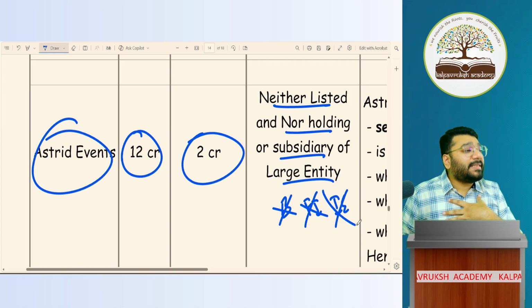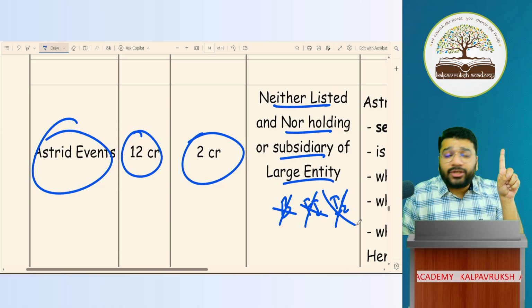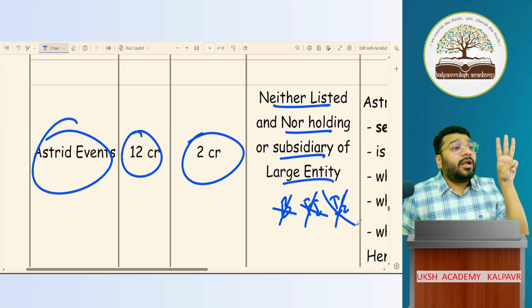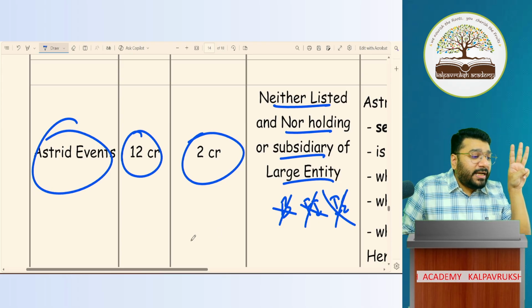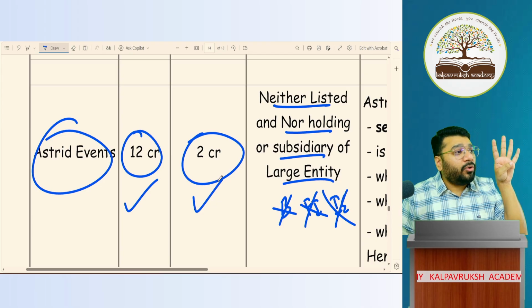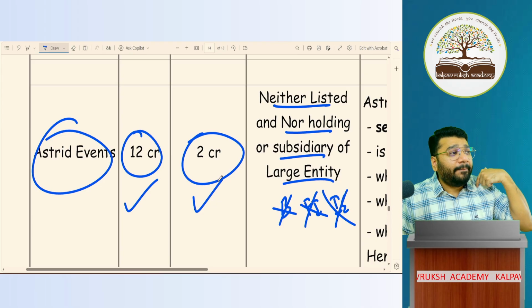For me to become an MSME, I should not be listed, nor in the process of listing, either in India or outside India. Second, I should not be a bank, FI, or insurance. Third, my turnover should not exceed 250 crores. It is well within 250 crores. My borrowing should not exceed 50 crores. It is well within 50 crores. And I'm not the holding or subsidiary of a large entity. All 5 conditions satisfied. Who am I?